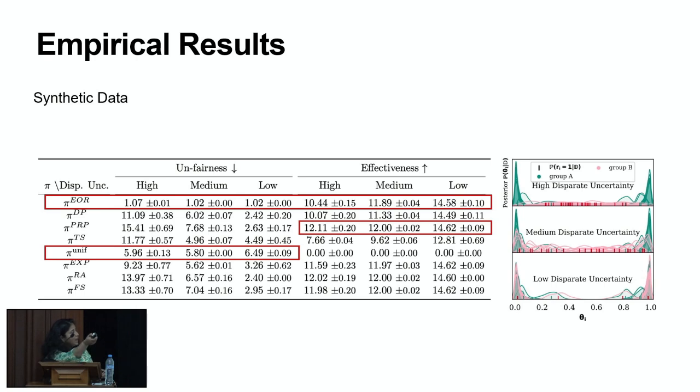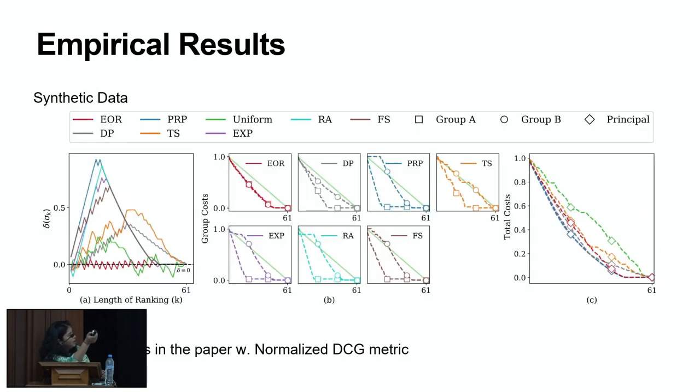And if we look at a more granular level for each position K, so here, this is also for the synthetic data set, but on the x-axis, I have the length of the ranking, so every K, and on the y-axis, on the left plot, is that EOR criteria. The red one is the one that's close to 0, but every other policy accumulates relevance proportions.